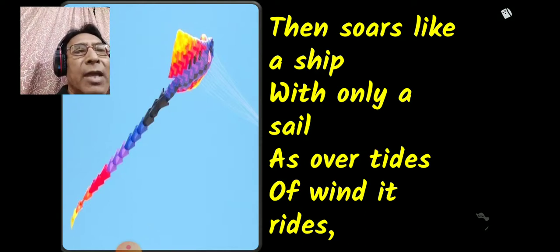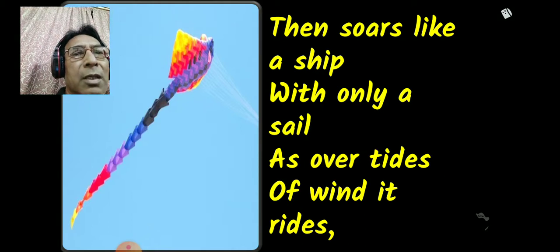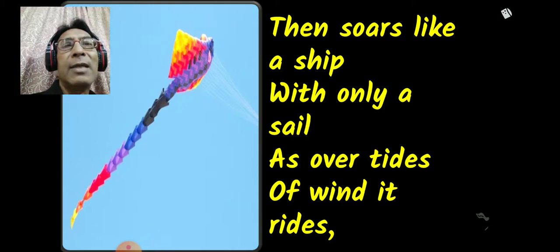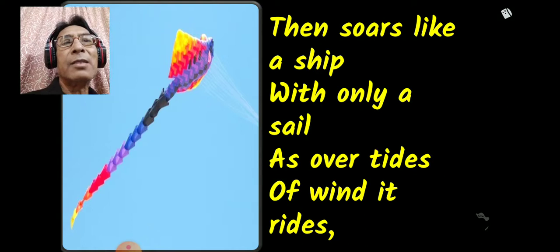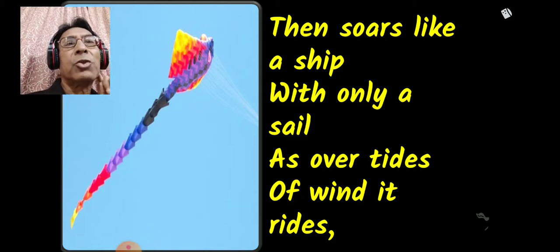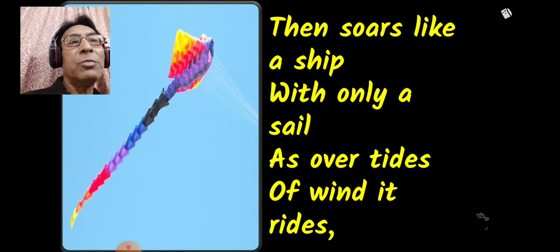As over tides of wind it rides. Tide here means the waves, high waves of the sea. It is riding, which means that sheep is riding on the tide, coming down and going up again and down. This movement is compared with the flight of the kite.